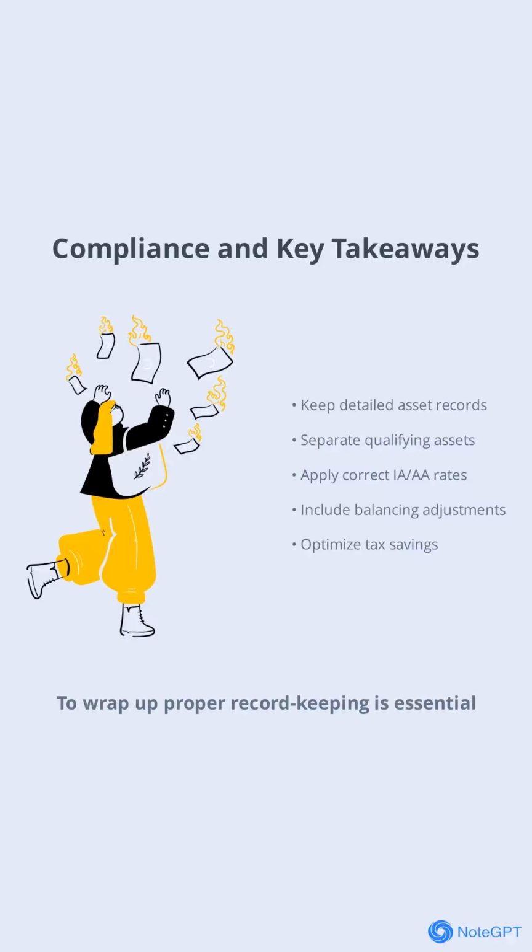Wrap up: proper record keeping is essential. Always keep detailed records of purchase dates, costs, and how each asset is used. Make sure to separate qualifying plant and machinery from non-qualifying assets and apply the correct initial and annual allowance rates as per Schedule 3. Don't forget to include any balancing charges or allowances in the year of disposal.